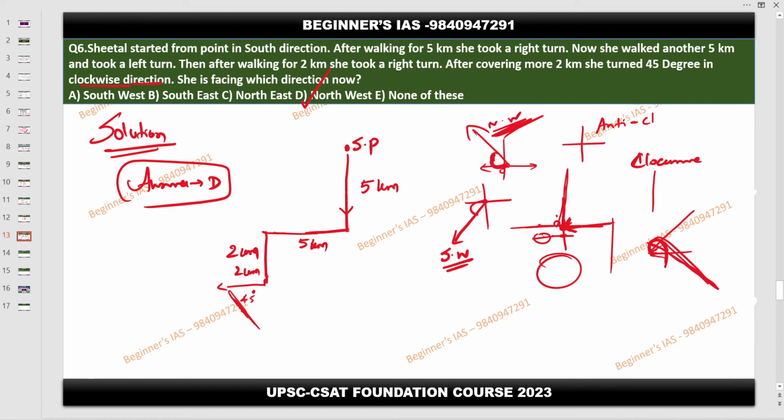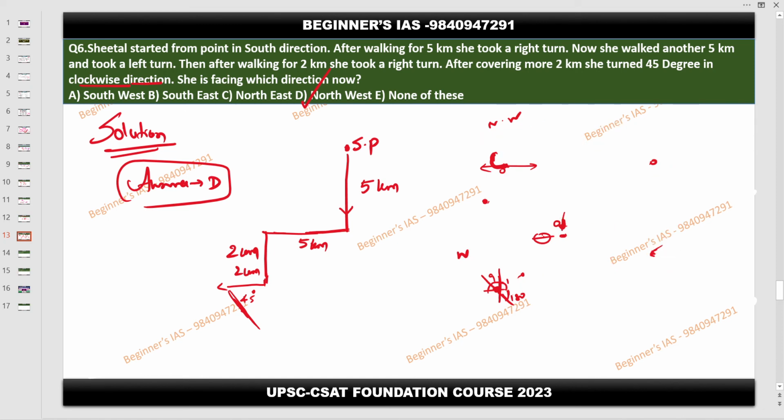Fine. So now listen. People understood the difference? So while doing trigonometry, I will explain about the angles. This is 0, then this is 45, then this is 90, this is 135, like this. You need to understand here. This is 180 degree. So it is mentioned as only 45 degree, right? Then the answer is northwest. 45 degree clockwise means the answer is northwest. So those who got northwest, you are right.